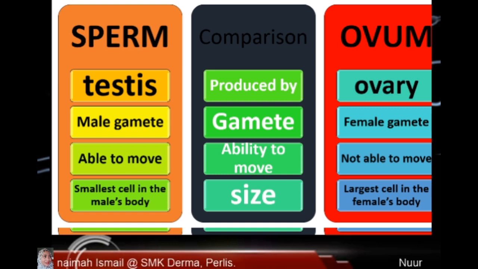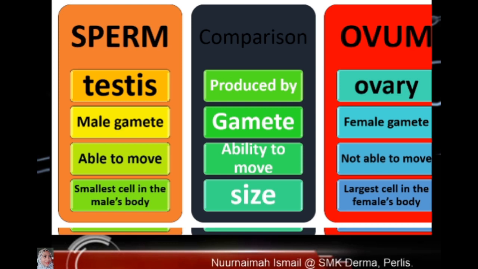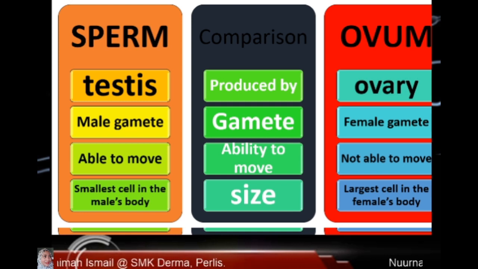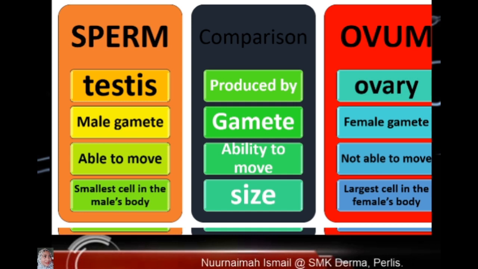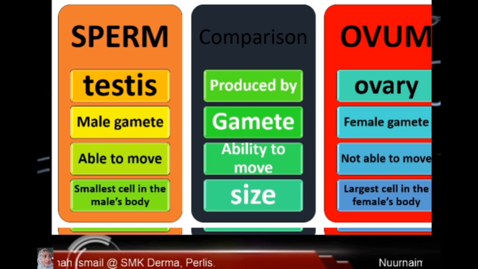Sperm are able to move, while ovum is not able to move. Sperm is the smallest cell in the male's body, while ovum is the largest cell in the female's body. This is a comparison between sperm and ovum.